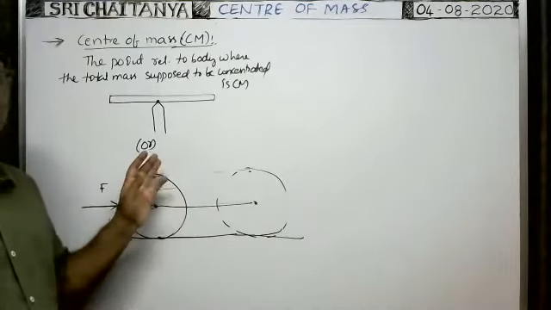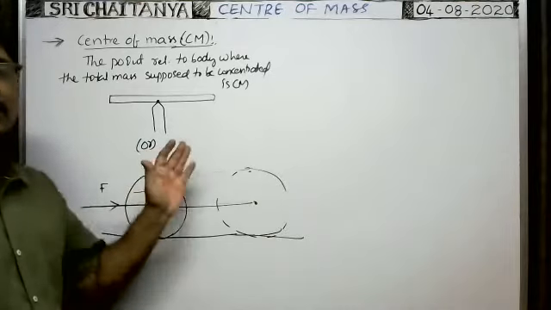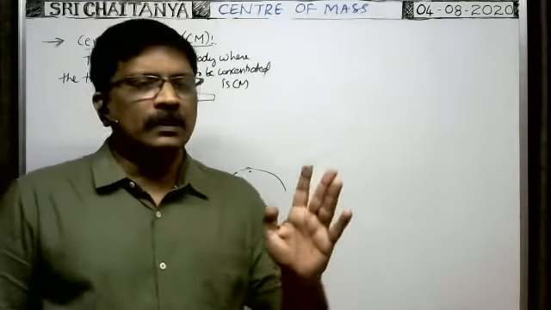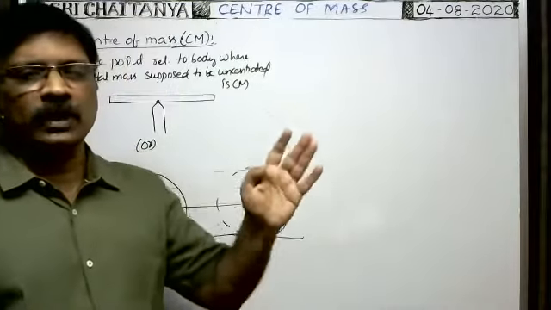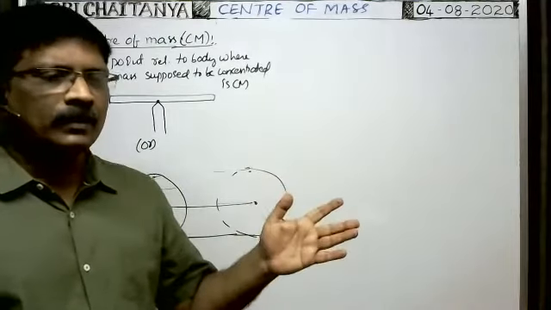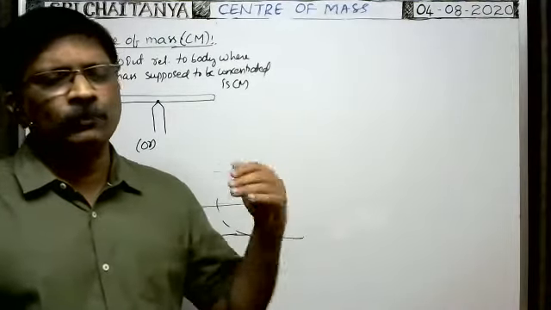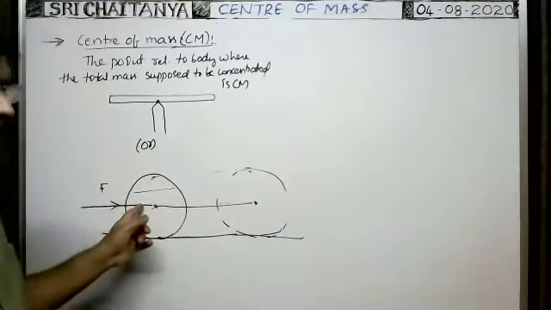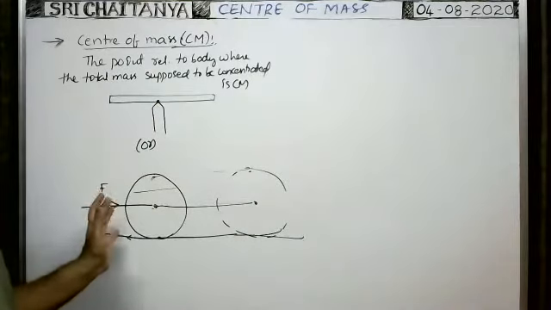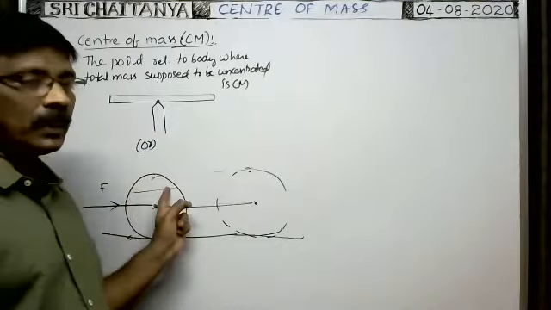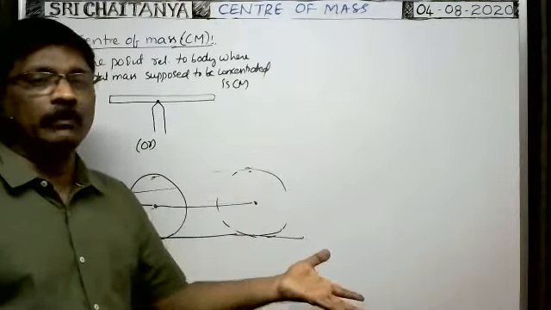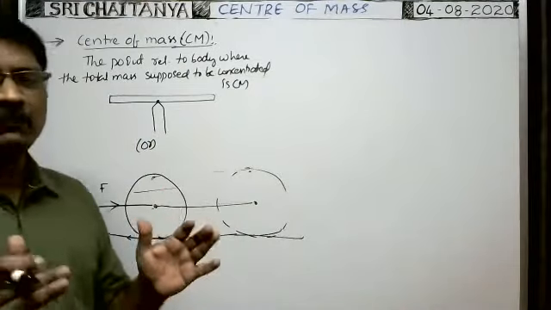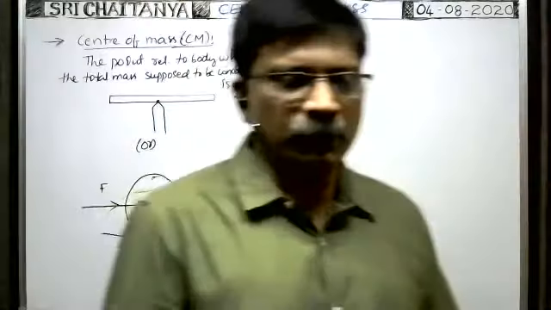The point relative to the body which describes the motion of the entire body is also called the center of mass. So what is the center of mass? The point relative to the body where the total mass is supposed to be concentrated, or the point through which, when an external force is applied, the body undergoes translative motion. Or the point relative to the body which describes the motion of the whole body. So these are the three different definitions of the center of mass. Okay.